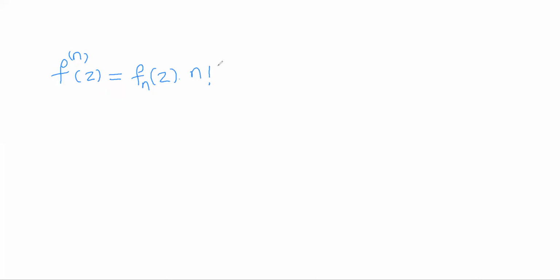So at the end of the nth step, you get n into n minus 1 into n minus 2 and so on up to 3 into 2 into 1, which is nothing but n factorial. This is the only term of the derivative of the last term which does not have any z minus a factor, plus all the remaining terms have at least one z minus a factor.